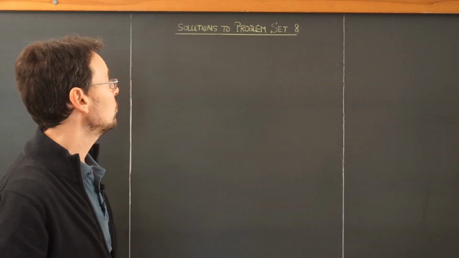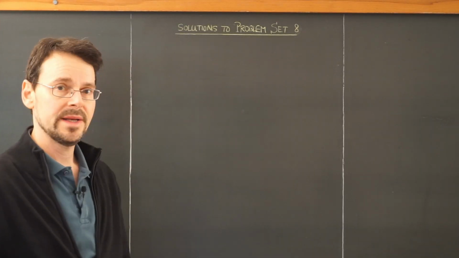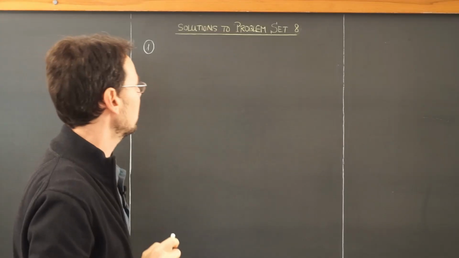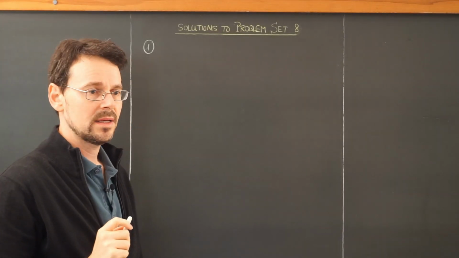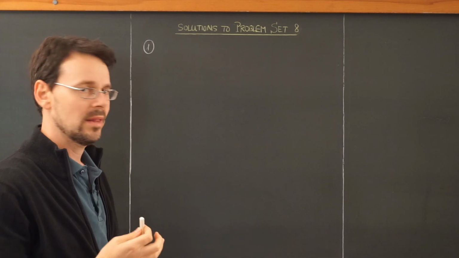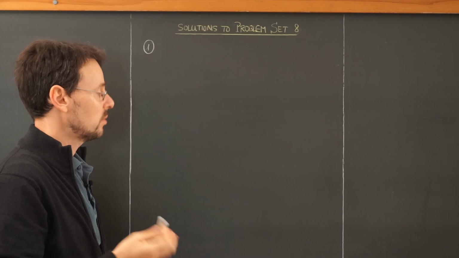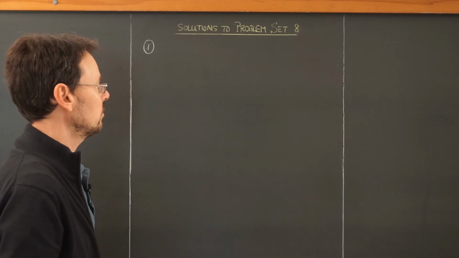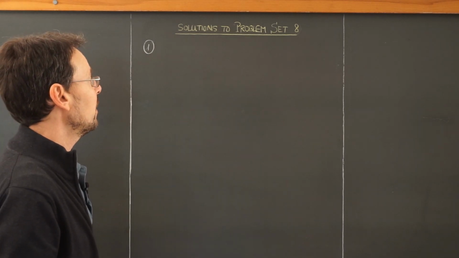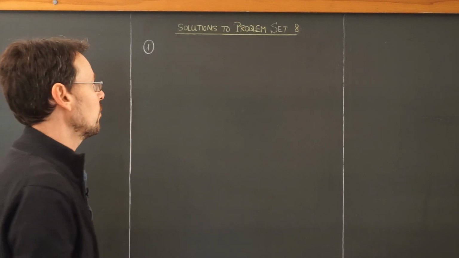Welcome to the solutions to problem set number 8. We start by proving proposition 9, namely that Sn, together with composition of maps, is a non-abelian group if n is greater or equal to 3, and that its order is n factorial.